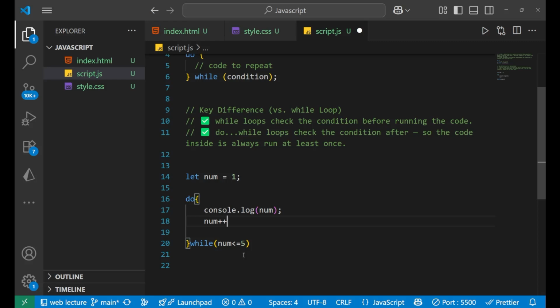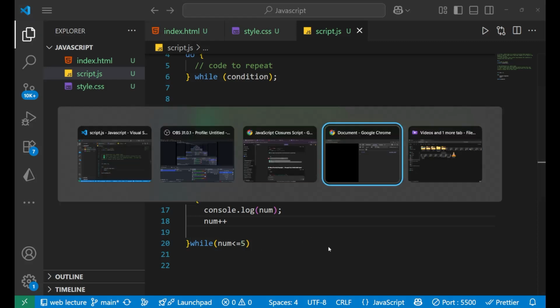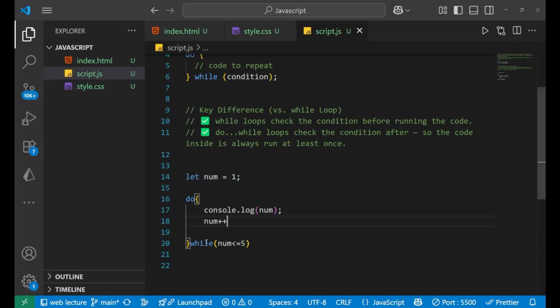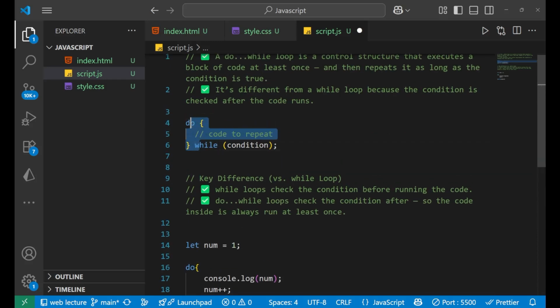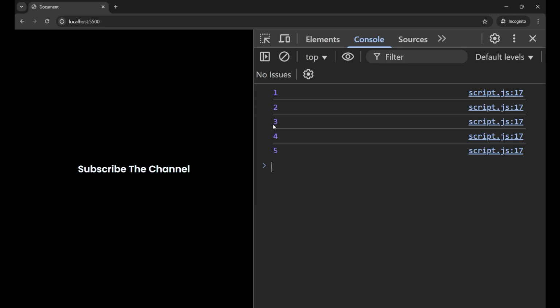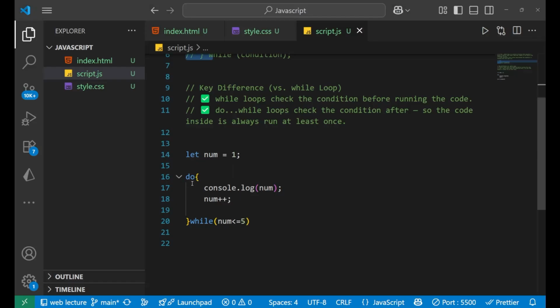Let me show you how. When I go to the console, okay, condition is not defined. Let me see what problem is actually occurring. Okay, so this is the problem: we haven't commented out the earlier code yet. Now if we run it, you can see I'm getting 1, 2, 3, 4, and 5. So it first runs this line of code, then it increments it, and then it checks the condition, right?